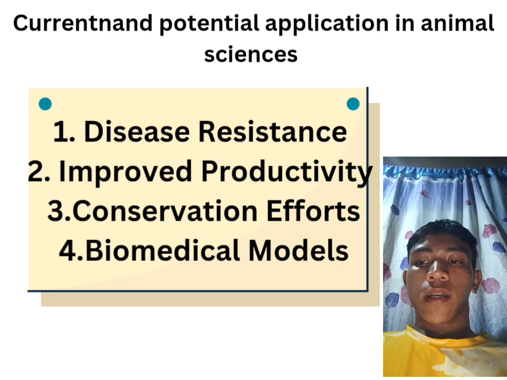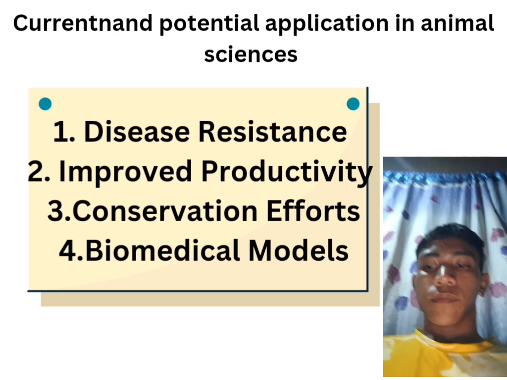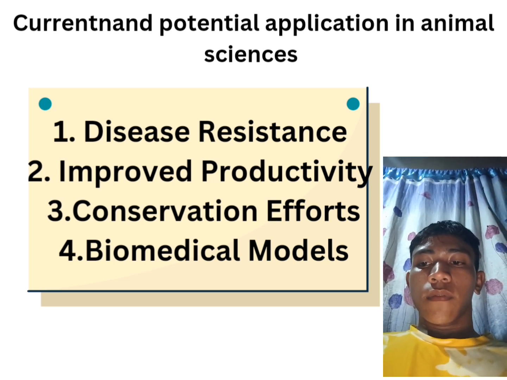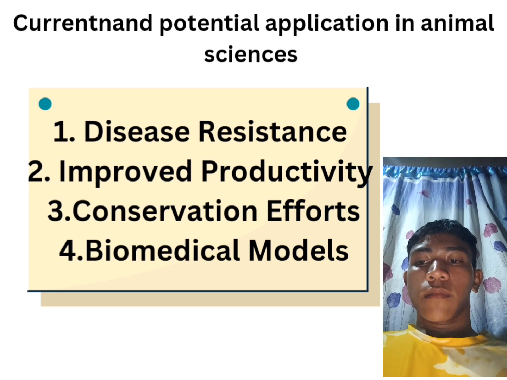Second is improved productivity. Examples include hornless cattle, reducing the need for painful dehorning procedures, and genetic modifications to enhance growth rate, milk yield, and meat quality.